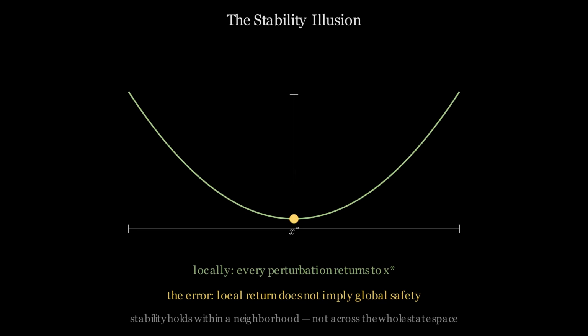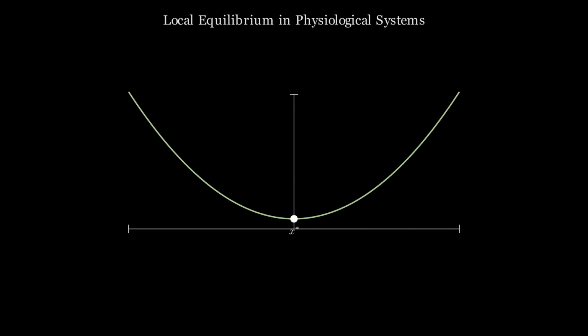But local observation near baseline is not global evidence. A calm clinical neighborhood does not mean a safe physiological state space. Near a physiological set point, regulatory forces balance. A small perturbation to the patient's state generates a restoring response. Deviations from baseline diminish over time rather than grow.